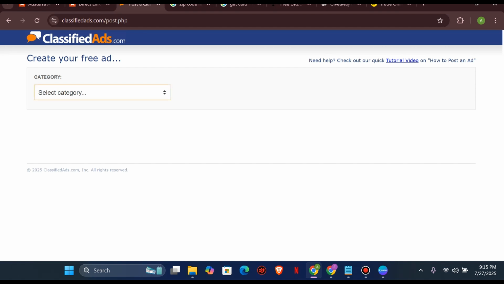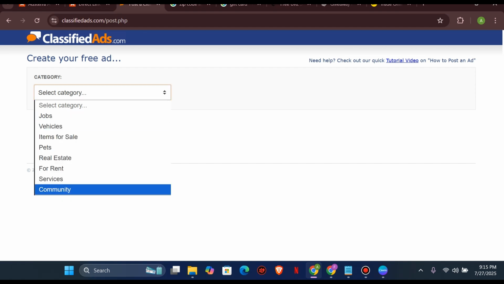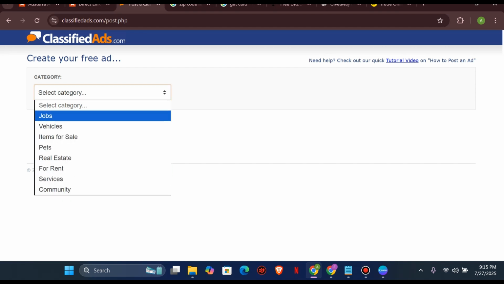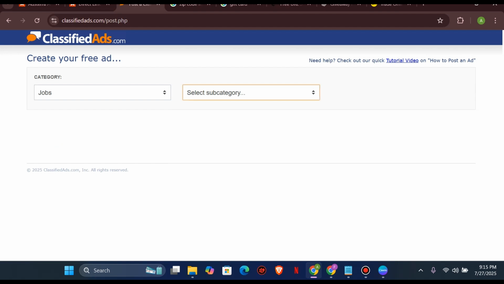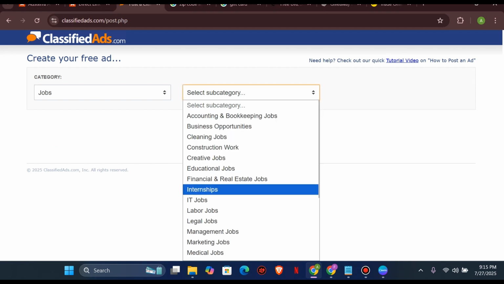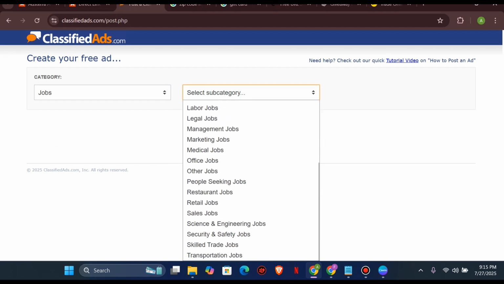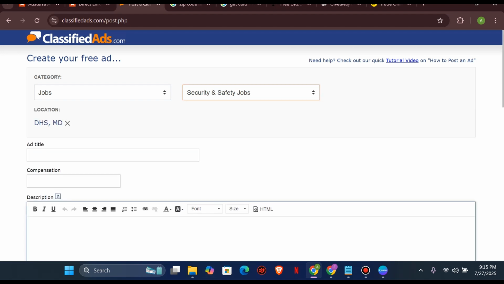So what you're gonna do is just select category. The type of category you're gonna set here, select job, right? So just click on subcategory. Any job here, just click on any job here, or you can better still click on security and safety jobs. All right. So what you're gonna do here, just input the title of the job. The title of the ad rather, right? It should be the ad title.